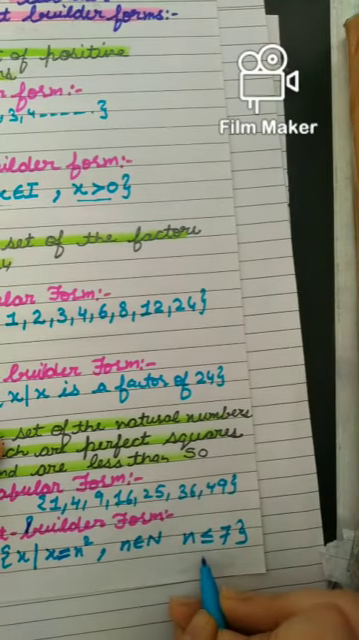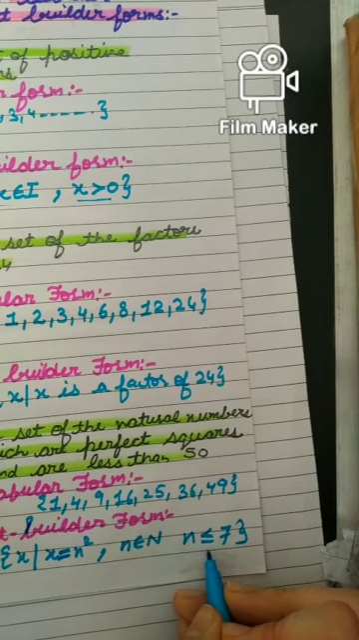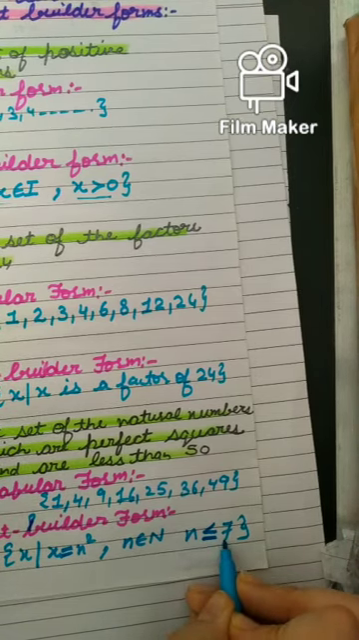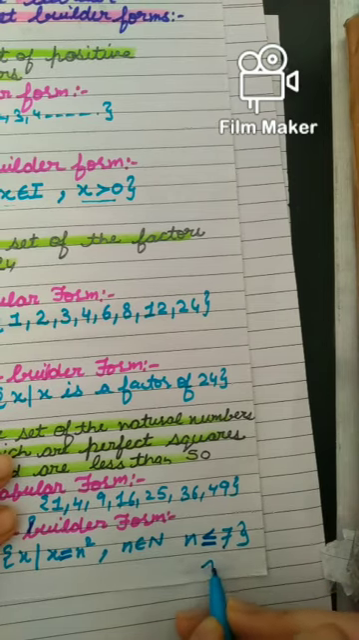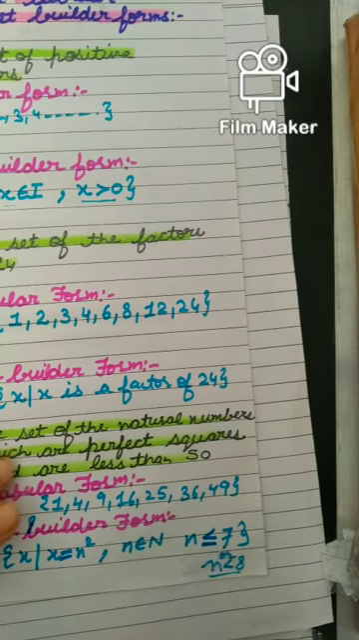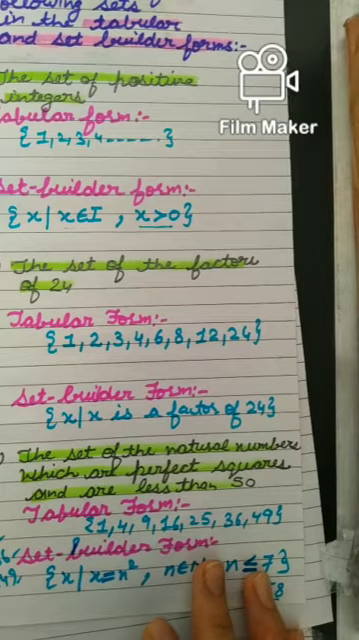I can write n is less than 8 or less than or equal to 7. Equal to means till 7 I have to take. If I write n less than 8, it also means till 7. This or this, both are right. You can write this also or this also. I hope it is clear to you.